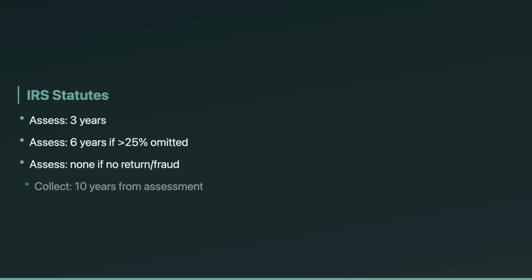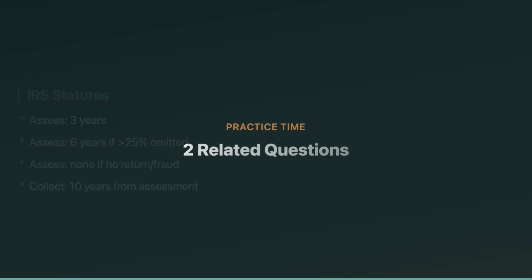Finally, statutes for the IRS. Assessment versus collection. Assessment is the IRS putting the tax on the books. Generally, it's 3 years after the return is filed, but 6 years if gross income is understated by more than 25%. If no return is filed or the return is fraudulent, the assessment statute never closes. Collection is different. Once assessed, the IRS generally has 10 years to collect, starting from the assessment date.